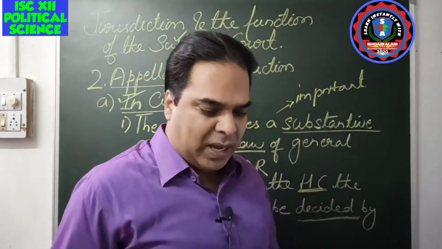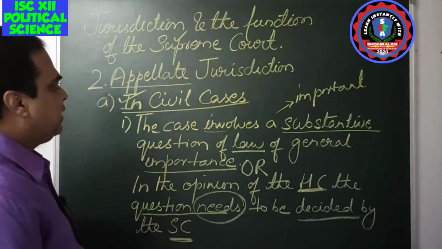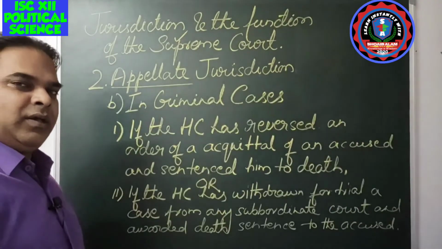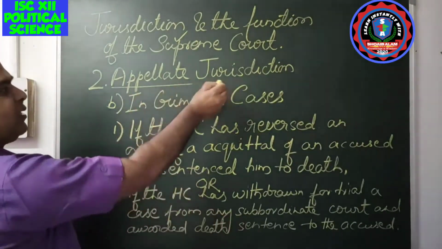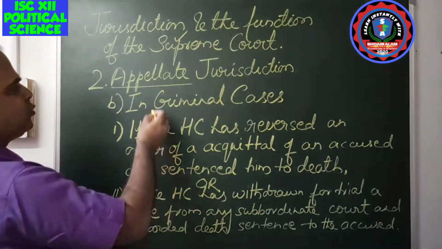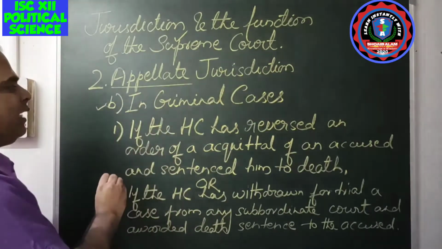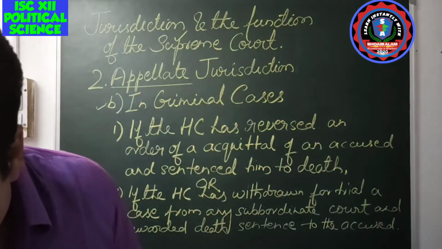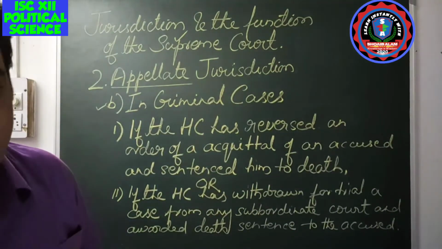Okay, now the next one: the appellate cases in criminal matters. The next one which comes under the appellate jurisdiction of the Supreme Court is the matter of criminal cases. Which cases come under the Supreme Court?